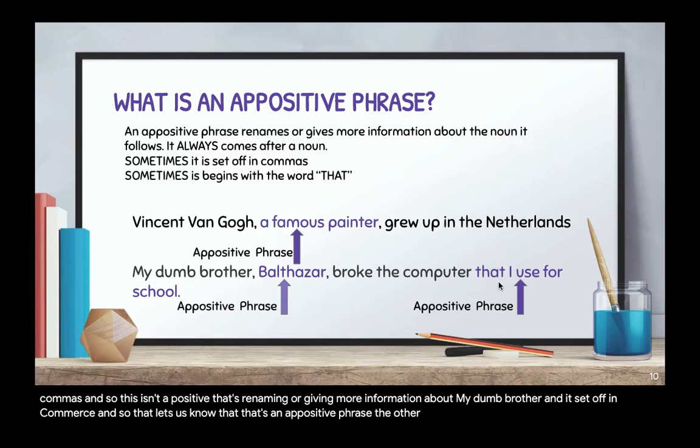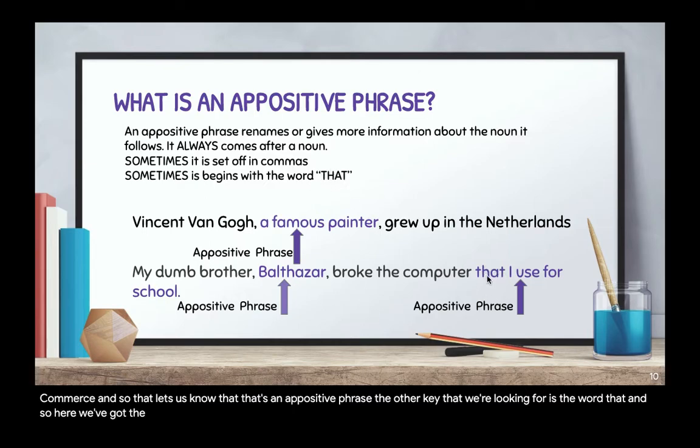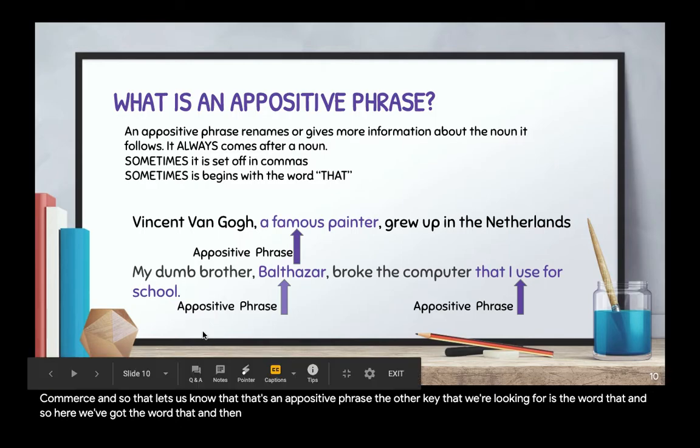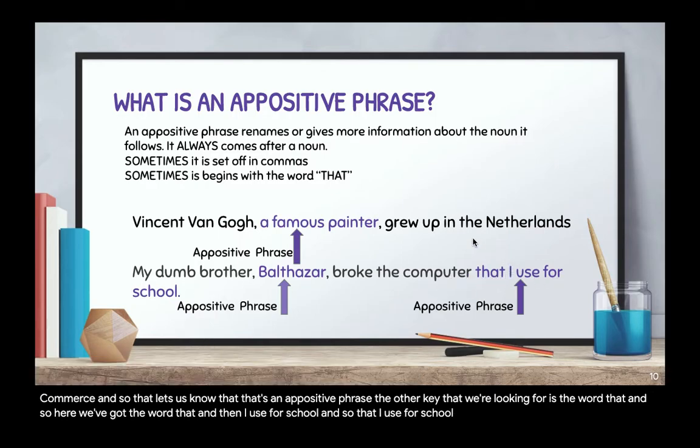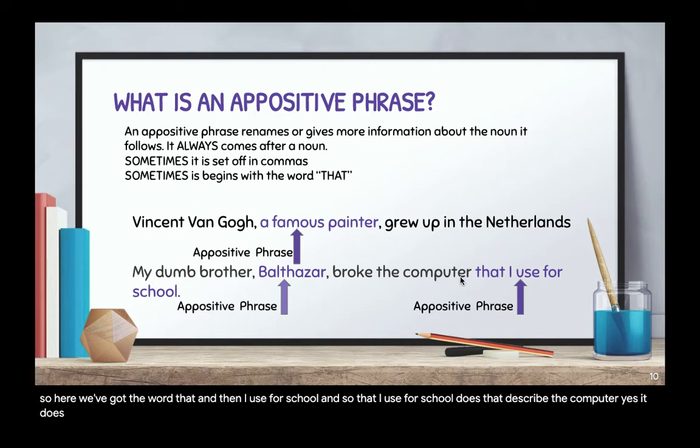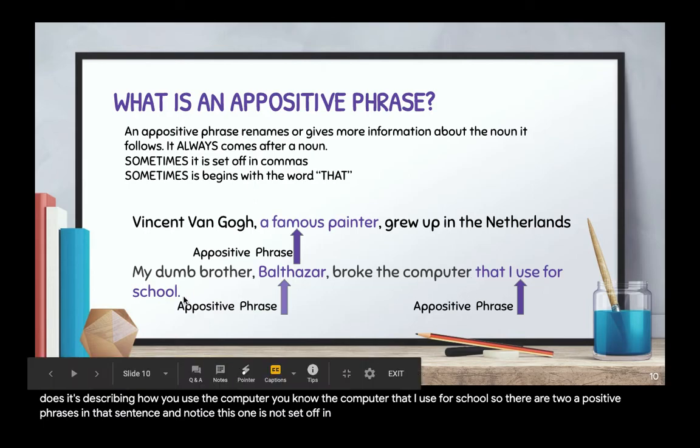The other key that we're looking for is the word that. And so here we've got the word that, and then I use for school. So that I use for school. Does that describe the computer? Yes, it does. It's describing how you use the computer. It's the computer that I use for school. So there are two appositive phrases in that sentence. And notice this one is not set off in commas.